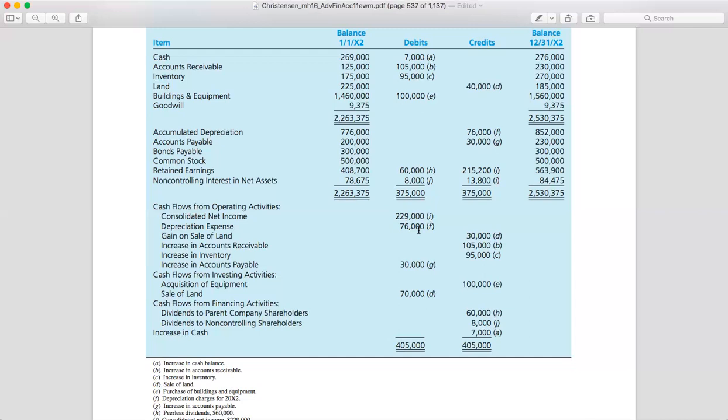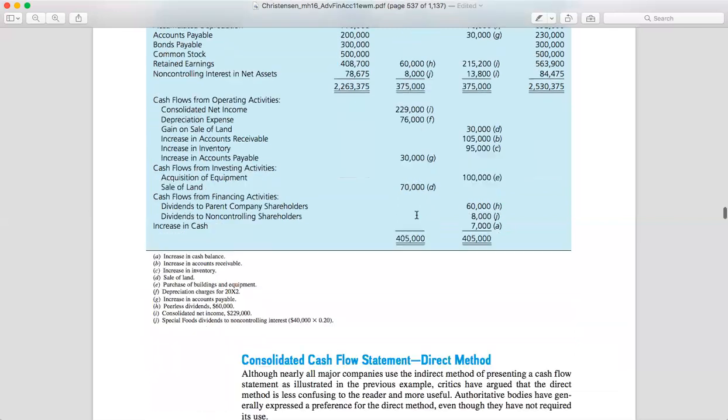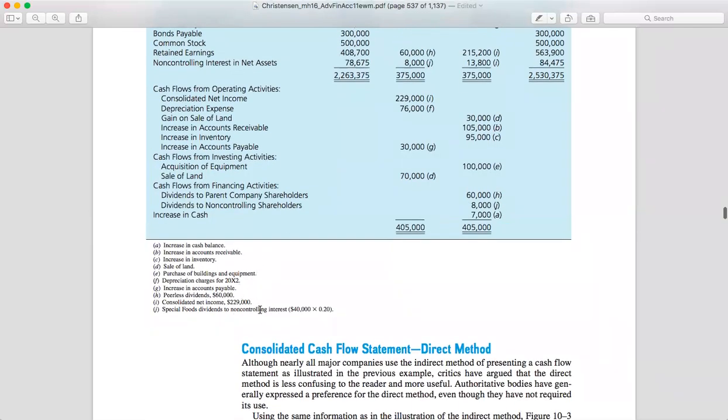That was the calculation of this amount, 215,000 and 30,800, so it will become 229,000. Okay, so this is kind of the illustration here.